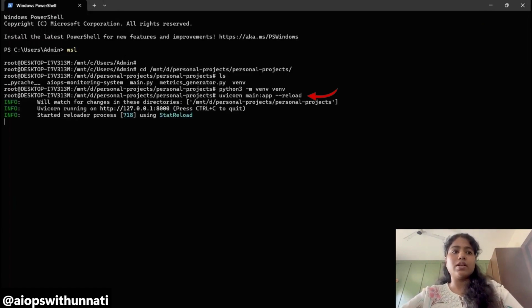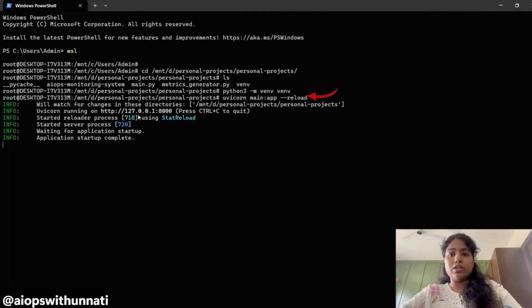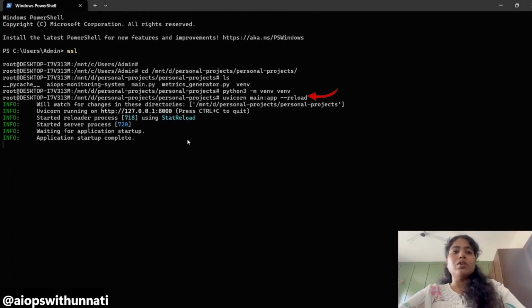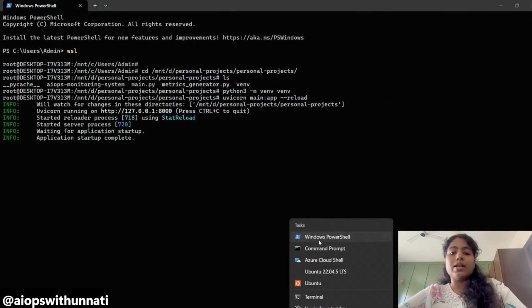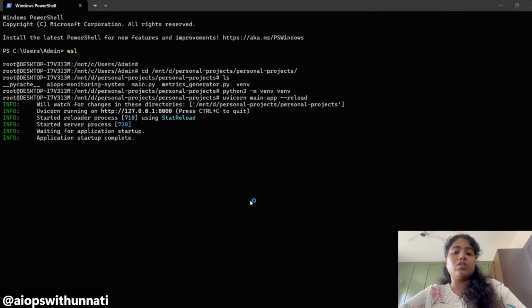Now this server is running fine. You can see it is saying the application has started completely, and it is running on localhost 8000. So whenever metric generator.py generates the metrics, it will send them to this main.py server, and main.py finalizes the metrics and sends the alert over Telegram. If I come back here, you can see it is running fine. Now it's time to run the metric generator.py.